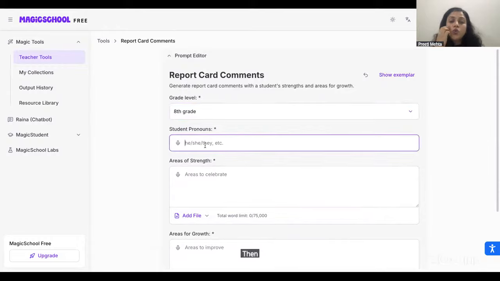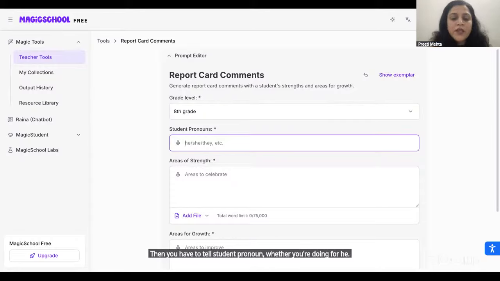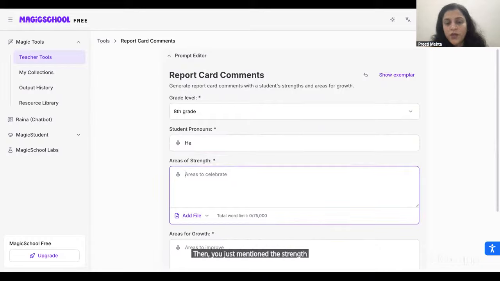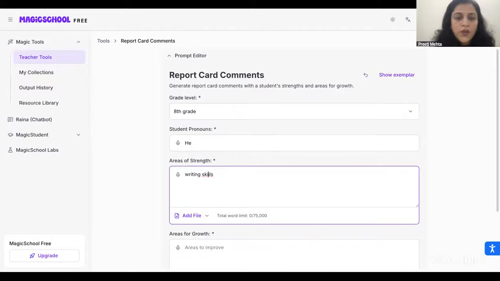Then you have to tell the student pronoun, whether it's he or she, a boy or a girl. Then you just mention the strengths of the student, like the child is good, writing skills are good. Then you say good communication skills are also there.